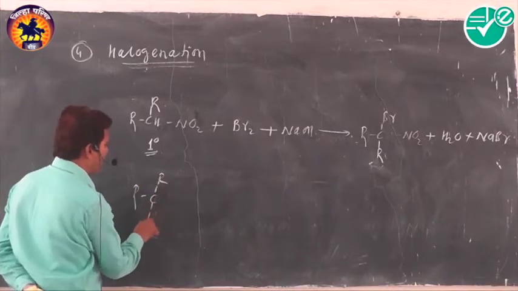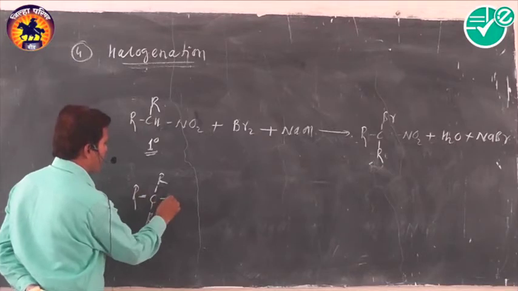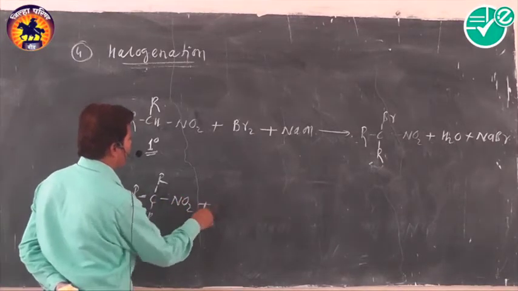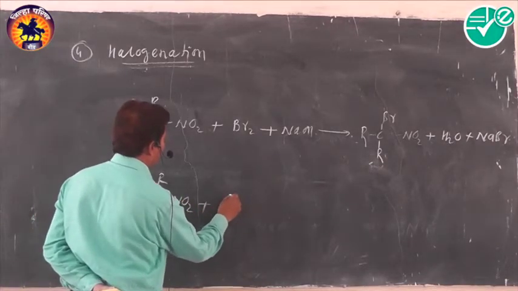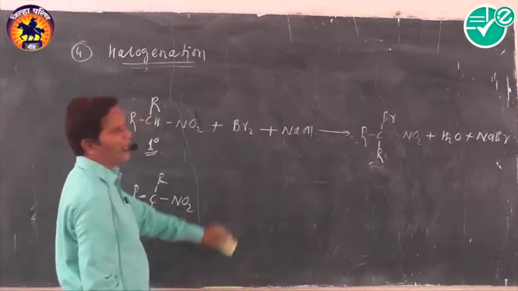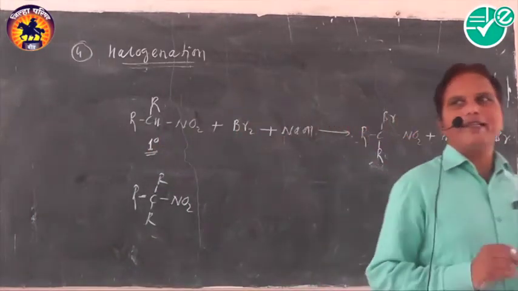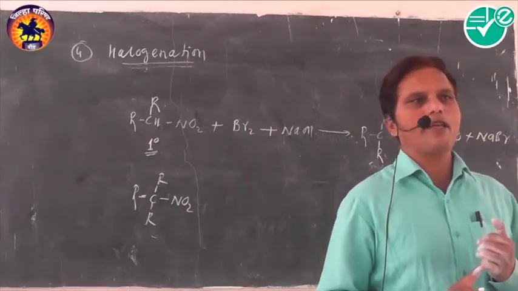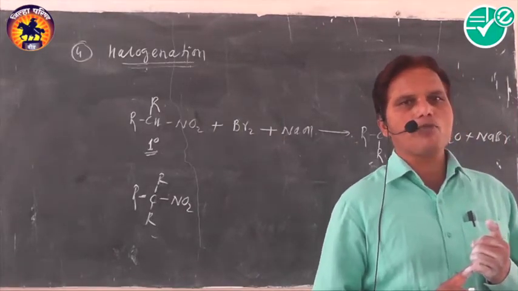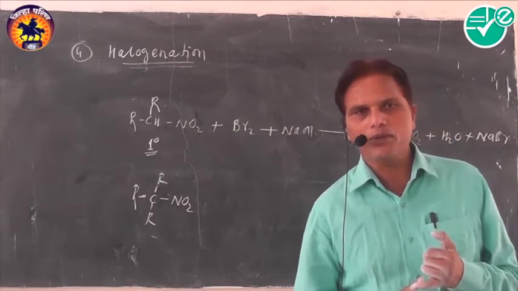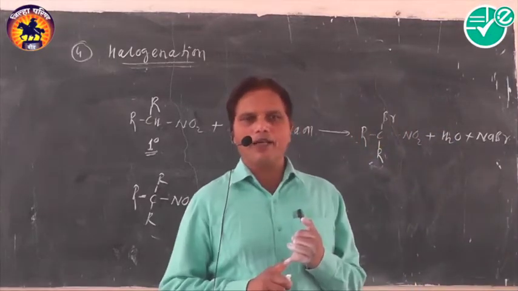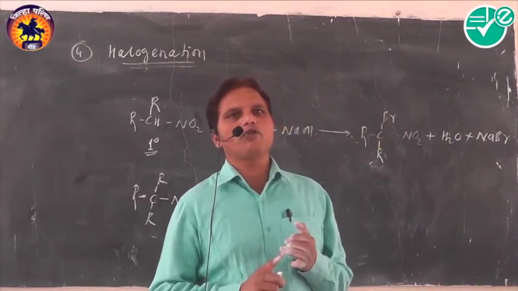Okay, tertiary nitroalkanes do not carry any alpha hydrogen atom, and that's why they do not undergo halogenation. This indicates that, except nitromethane, primary produces mono as well as dihalo derivatives. Secondary produces only a monohalo derivative, while tertiary does not produce any halo derivative.